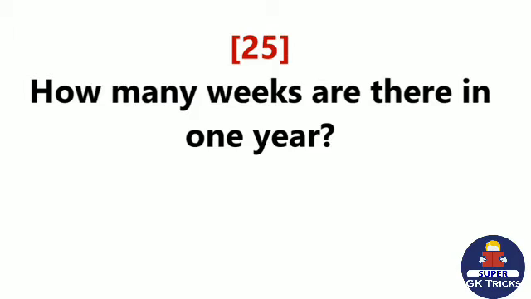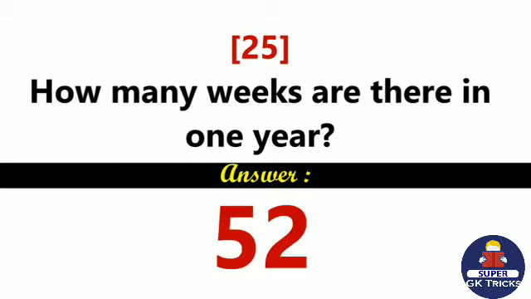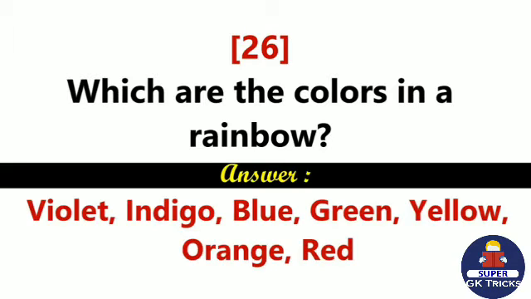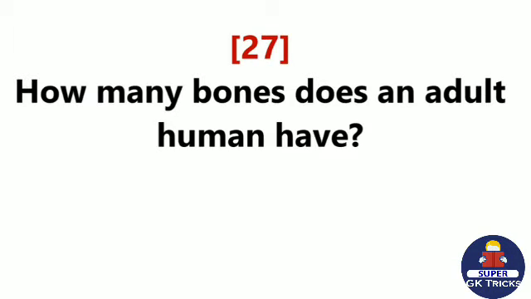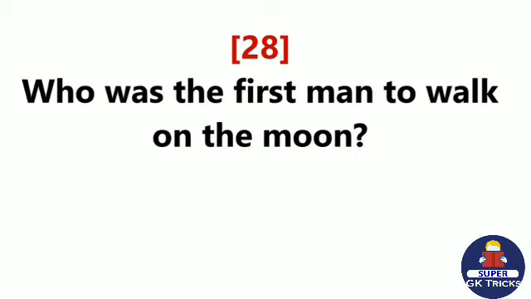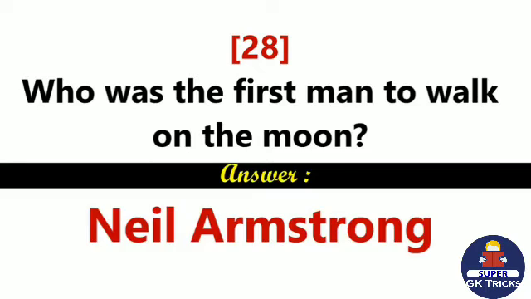How many weeks are there in 1 year? 52. Which are the colors in a rainbow? Violet, indigo, blue, green, yellow, orange, and red. How many bones does an adult human have? 206. Who was the first man to walk on the moon? Neil Armstrong.